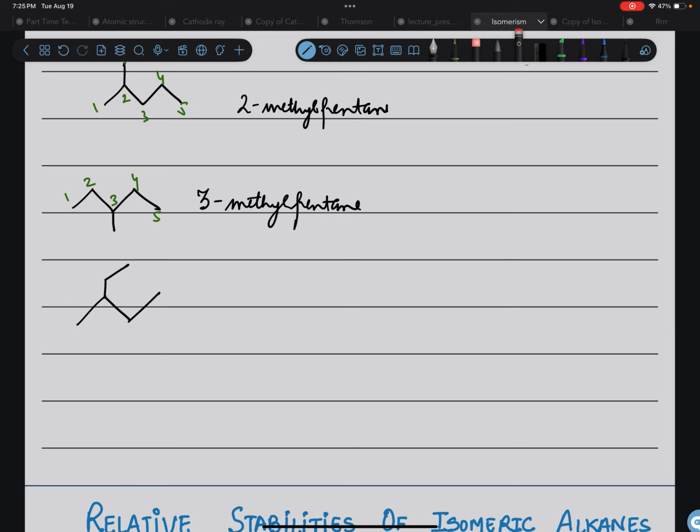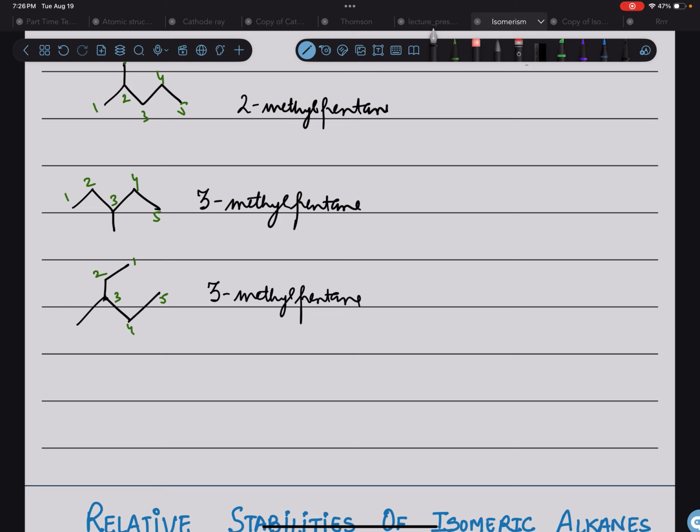But if I number it like this, 1, 2, 3, 4, 5, and we know that we have to go by the longest chain, right? So the correct numbering is this one. And what would be the name in that case? The name would be that at the third carbon you have the methyl. So 3-methyl pentane. Fine. But we have already done that.